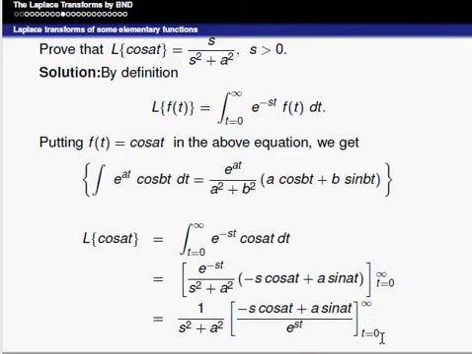Here also we can substitute the upper limit: minus s into cos infinity plus a into sin infinity divided by e power infinity, and the lower limit: minus s into cos 0 plus a into sin 0 divided by e power 0.